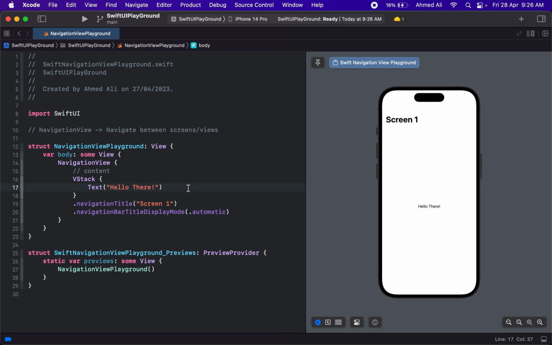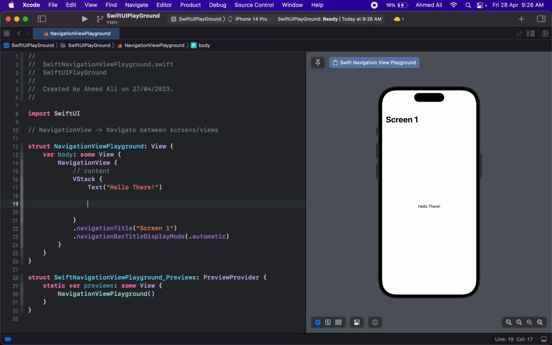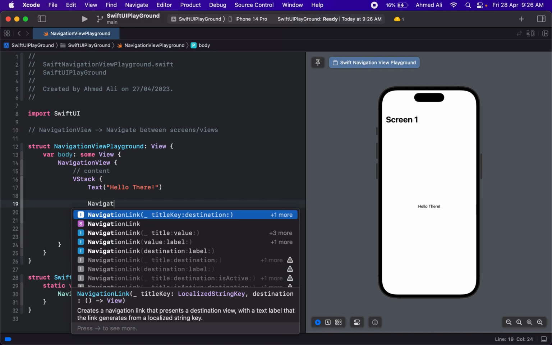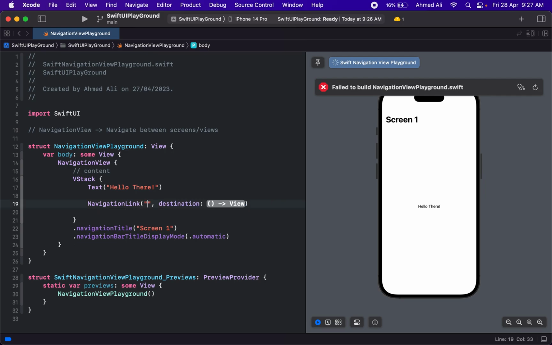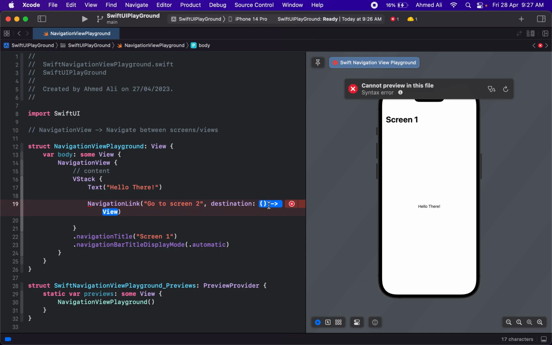Now let's say we want to actually navigate between screens. What we can do is use a navigation link in here. It creates a link between different views. We can use all these initializers, but let's just stick to this simple and basic one. It accepts a string and the destination. For the string, let's say we want to go to screen 2, and for the destination it needs a view. So we can provide any view, and for now let's have a simple text view that says screen 2.